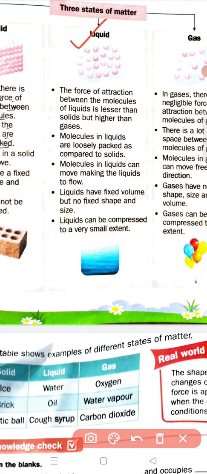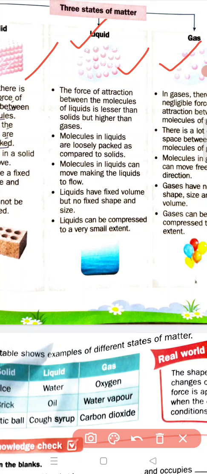Students, the force of attraction between the molecules of a liquid is less than in a solid but higher than in a gas. They are loosely packed. Solids are tightly packed, but liquids are loosely packed as compared to solids. In this way, the molecules in liquids can move, making the liquid flow. They have a fixed volume but no fixed shape and size. They can be compressed to a very small extent.